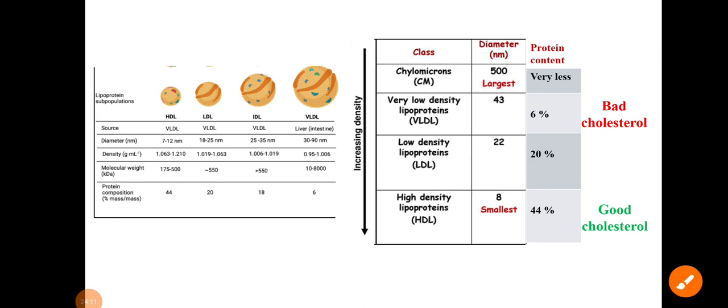Protein content is also similar, like in chylomicron there is very little protein, a negligible amount. But in VLDL, that is 6%, LDL is 20%, and in high density lipoprotein, our good cholesterol, it is 44%. Means as size decreases, protein content increases.